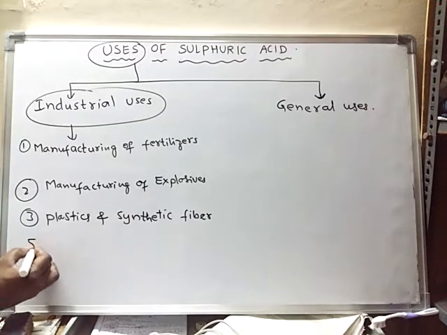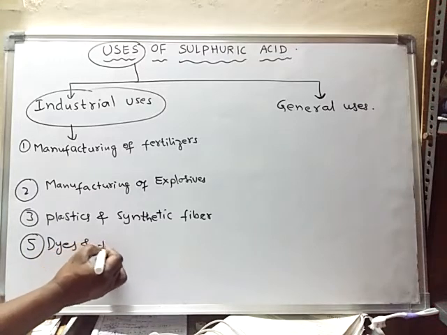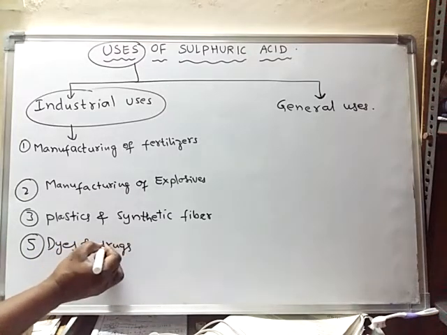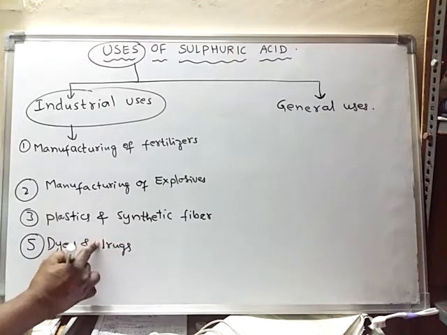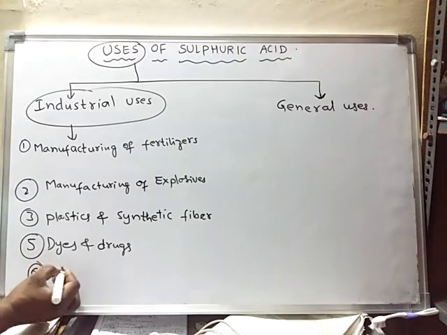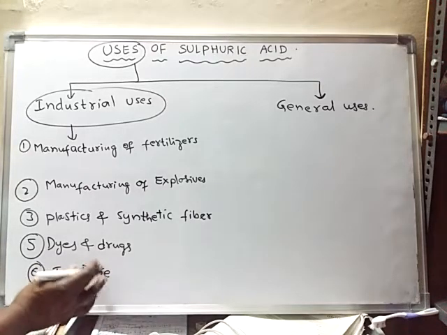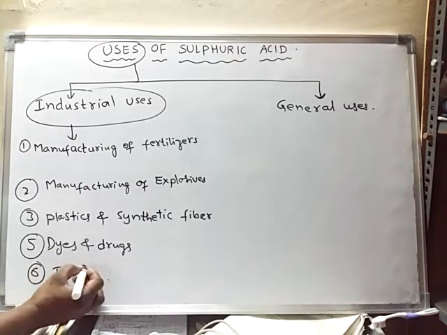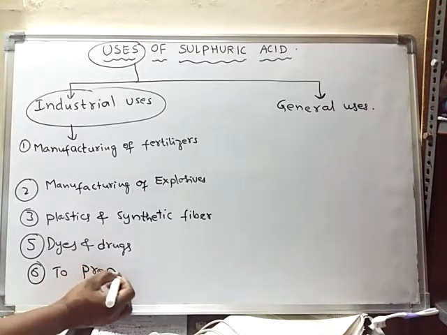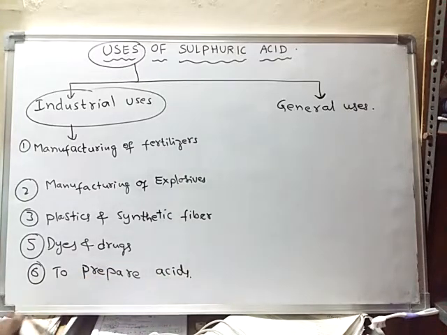In the manufacturing of dyes and drugs. Okay, and also in the manufacturing of acids, or else to prepare acids. So etc.